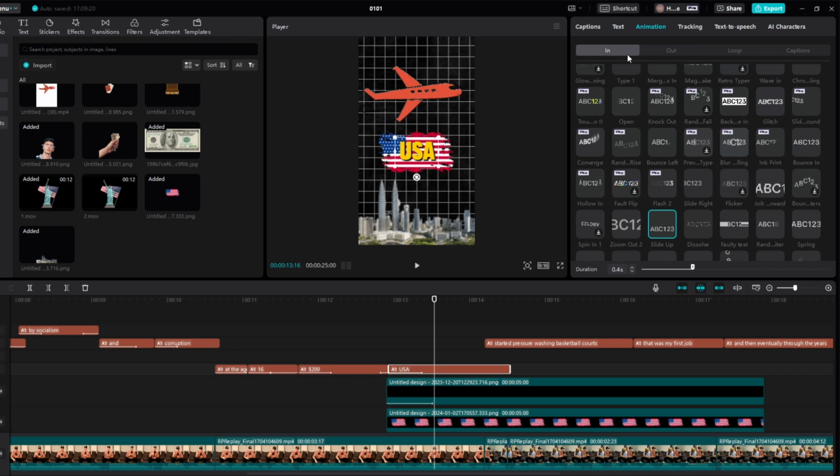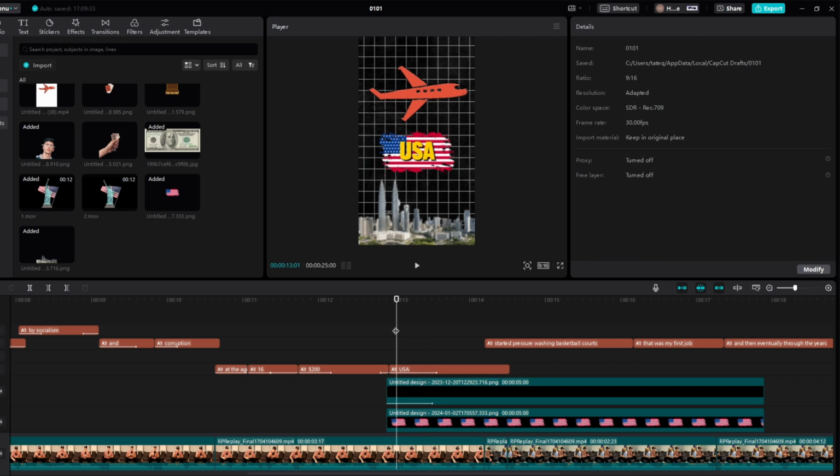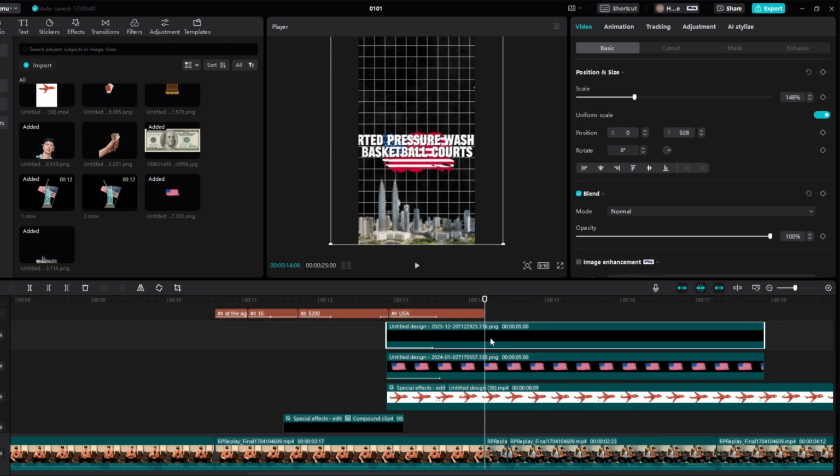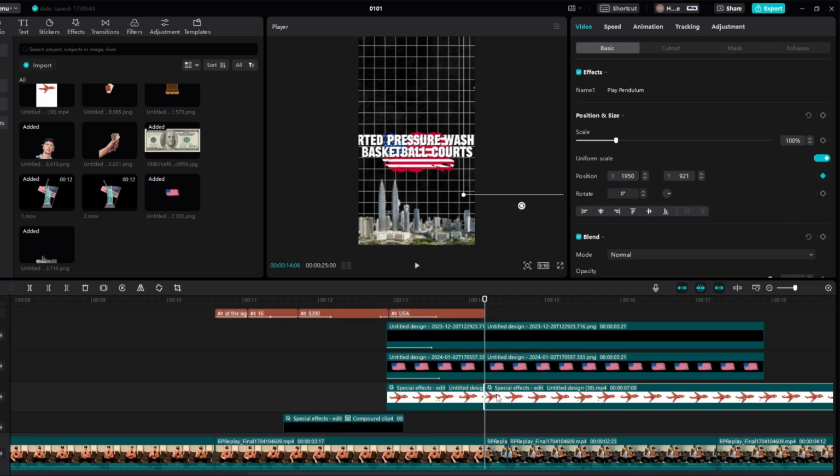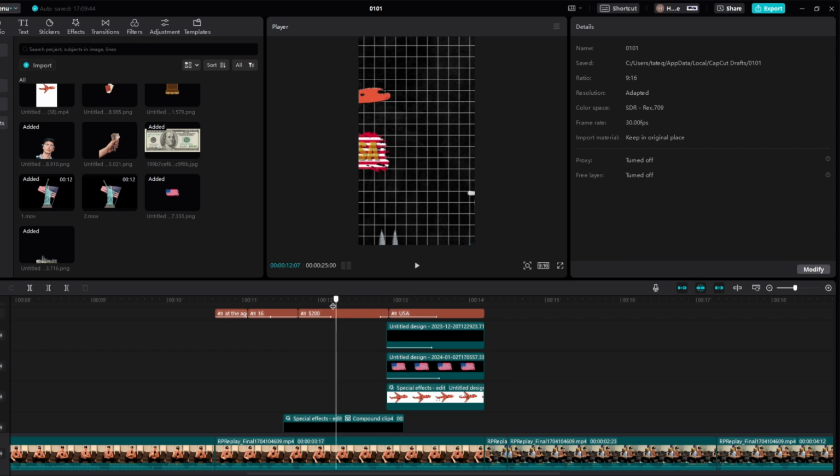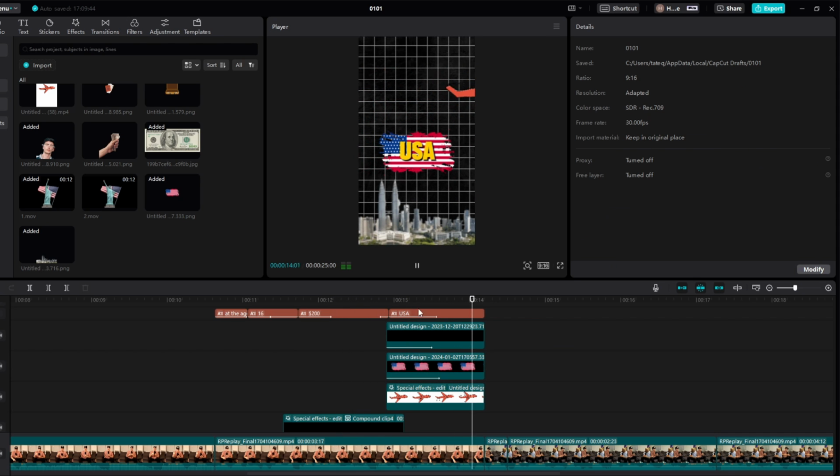Oh, this is on animation out. That's why. Slide right. There it is. And then we'll put it on place. Came to the United. Just like so. Case came to the United States. And then obviously we'll split everything off right here. Just like so. Dollars in a suitcase came to the United States. Perfect.